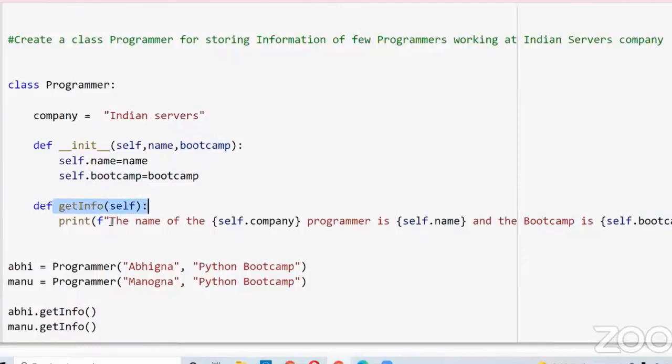I want to print the information: the name of the Indian Servers programmer is, and it will print the name and bootcamp, I mean the bootcamp the programmer was attending. Here you will see a different syntax. The first character is f, then in quotes we have the string.